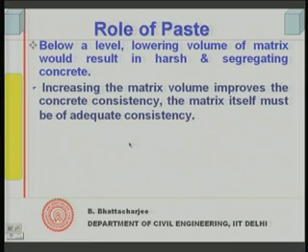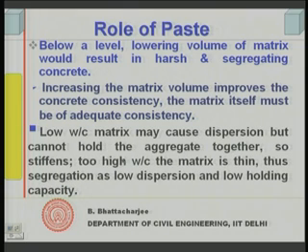Okay. So, this is the next stage. Increasing matrix volume, on the other hand, of course improves concrete consistency. That is what I have been mentioning: if you increase the matrix volume, it will improve the concrete consistency or workability, but at the same time the matrix itself must be adequately consistent.